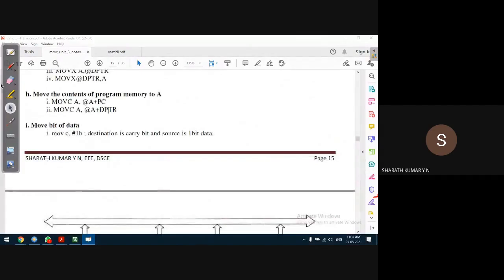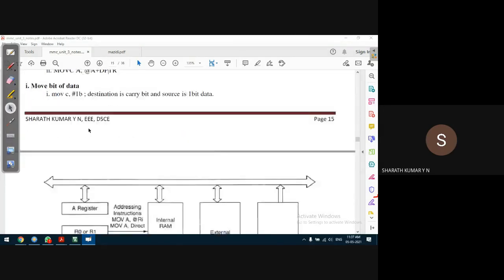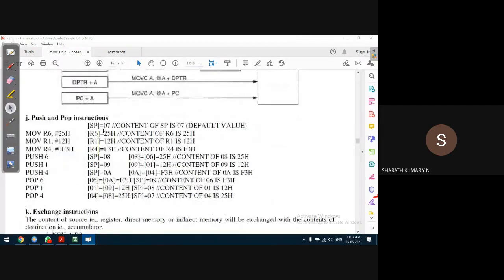Any other? Okay, 1 bit of data. This is the type for 1 bit of data. So we can transfer 1 bit of data using a binary representation. B represents binary, where C is the carry bit, which is available in the program status word. We had discussed the program status word in little detail. That type of data transfer instruction is called push and pop. This we had discussed when we discussed stack memory.